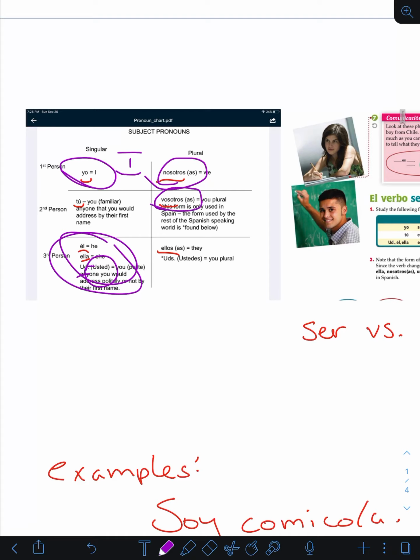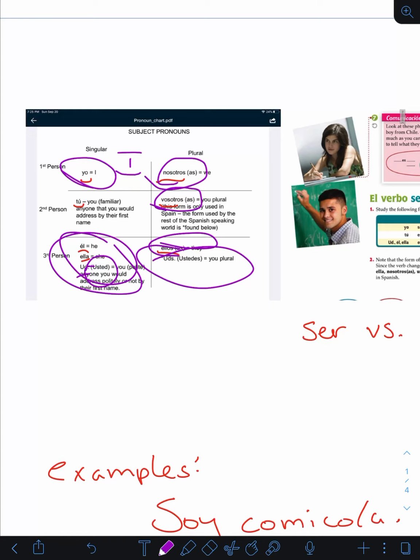And this is mostly just used in Spain. So my mom has a friend who's from Spain. They speak Spanish all the time, and she uses this form constantly. So really, if you're interested in using Spanish in Spain, this is a form that you want to learn. And the last one is ellos, is they, or ustedes is you, plural.